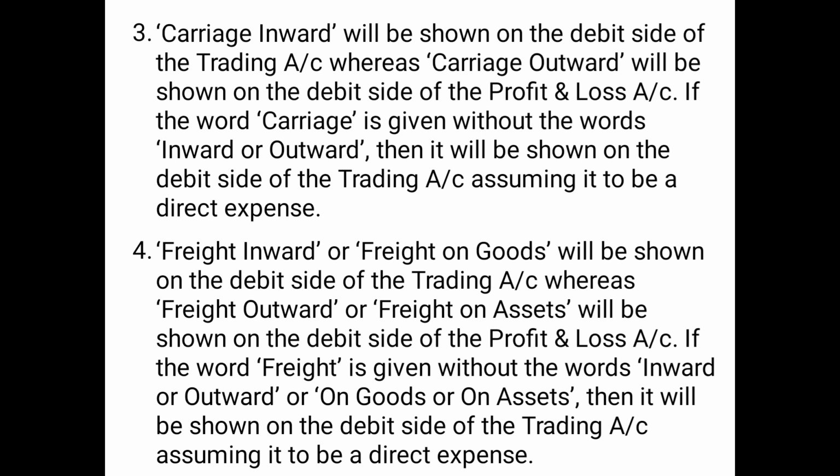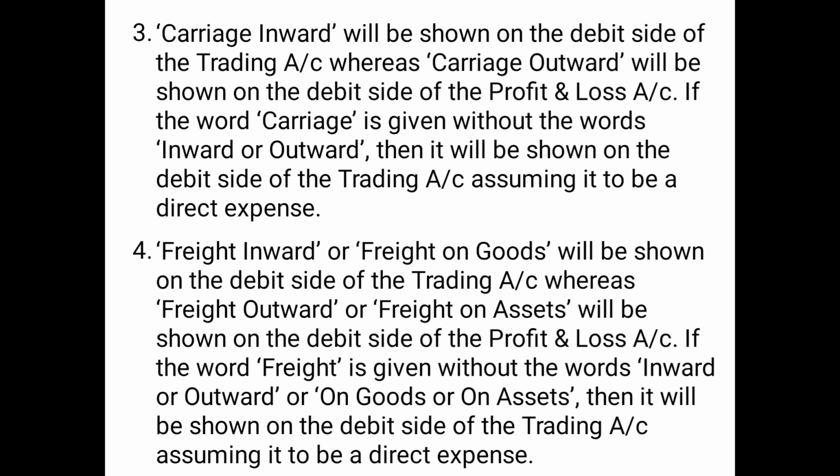But if the word carriage is given, meaning only carriage, with no inward or outward mentioned, then it will be shown on the debit side of the trading account, assuming it to be a direct expense. That means in the absence of any information regarding whether the carriage is inward or outward, we will assume it to be carriage inward and show it on the debit side of the trading account. The same goes with freight inward.